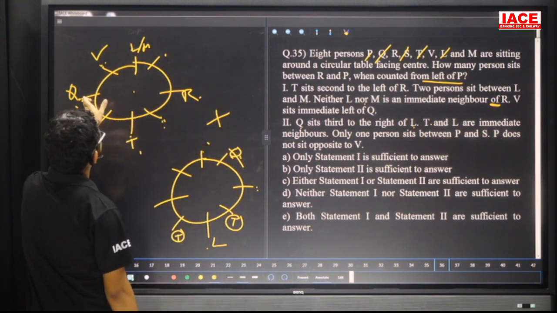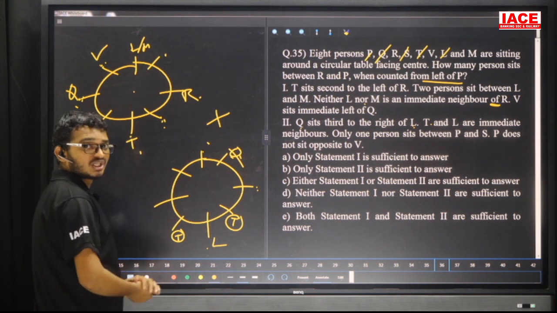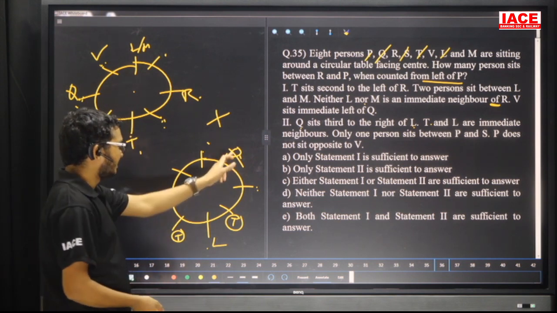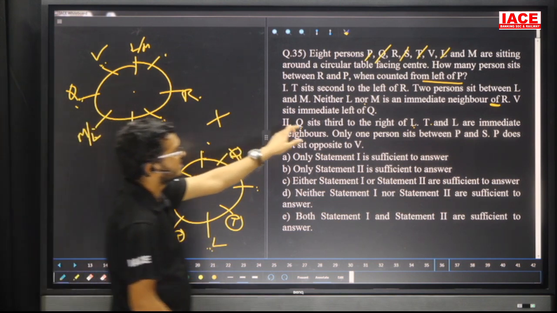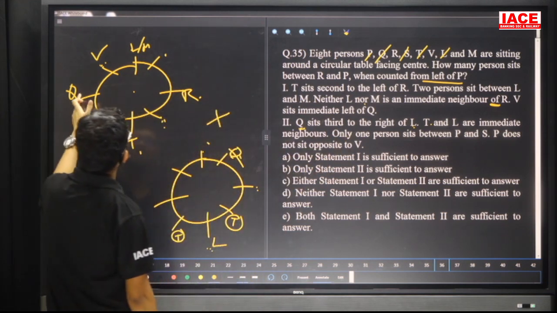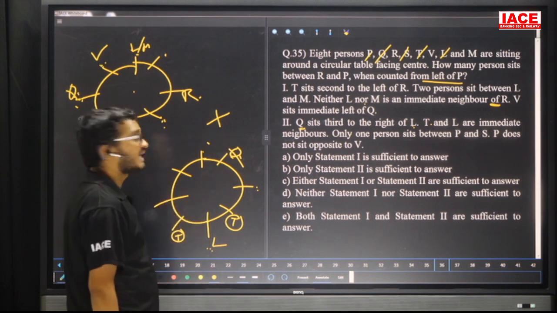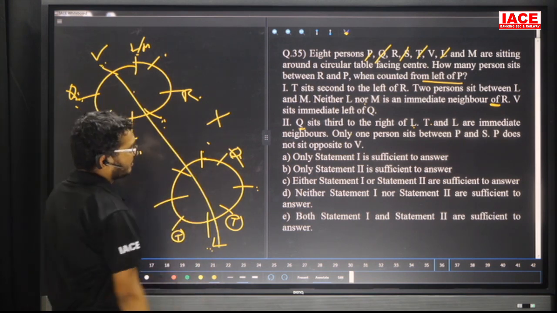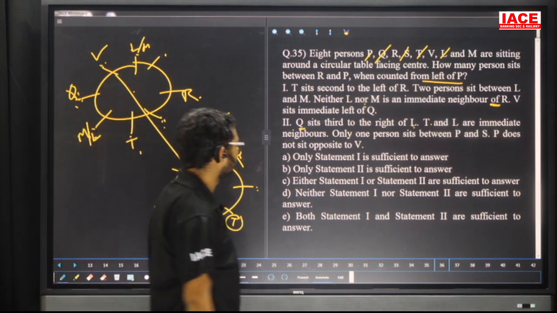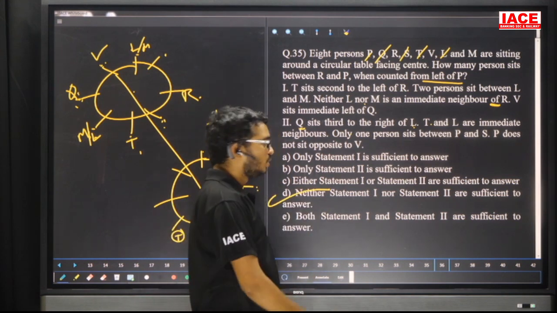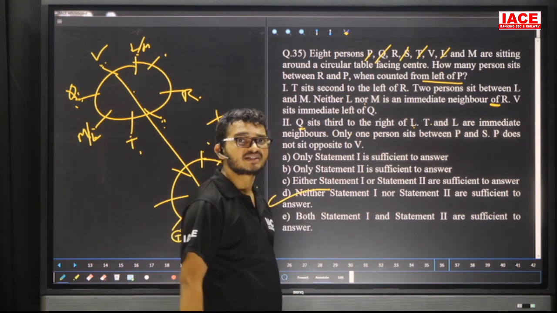Yeah, second right. That means no chance to get. See here, Q is to the right of L, they have given here Q is star right of L. But in this case, for Q the possibility is what? Second right of L, otherwise immediate left of L. That means it is not matching. If it is not matching, then by combining 2 also we are not able to answer. Then the answer is what? Neither 1 nor 2. 1 is not sufficient, 2 also is not sufficient.